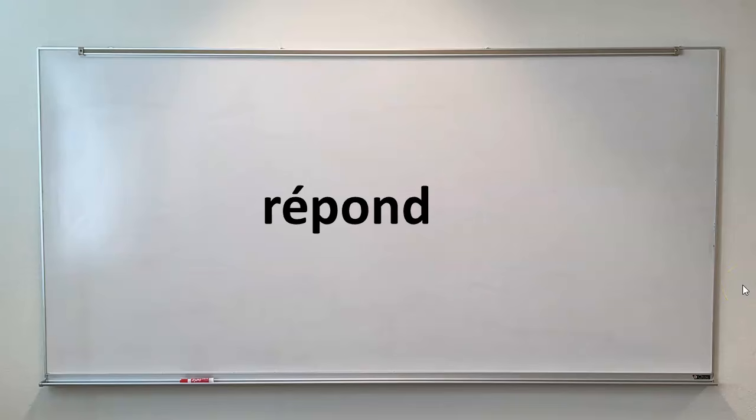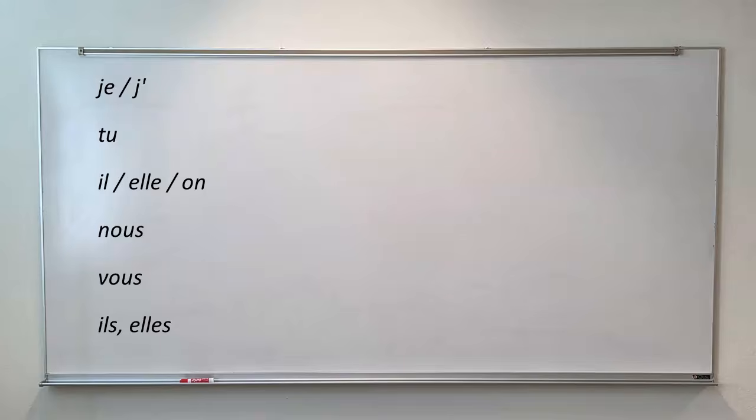Remember, the first thing that you do if you want to conjugate the verb is remove the RE, and you're left with the root. Then all you have to do is add those endings to the root to conjugate the verb. So we start with je, we have our root, and just add the ending. And we have je réponds, I answer, I do answer, I am answering.